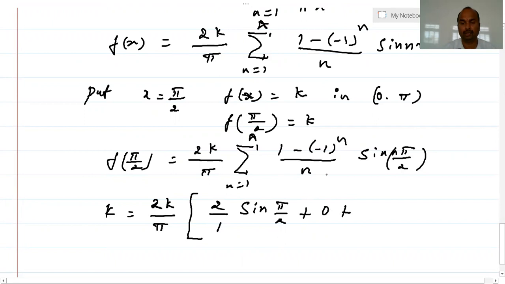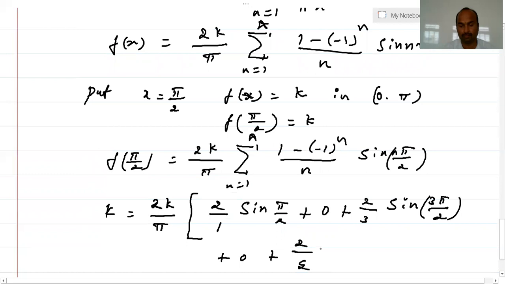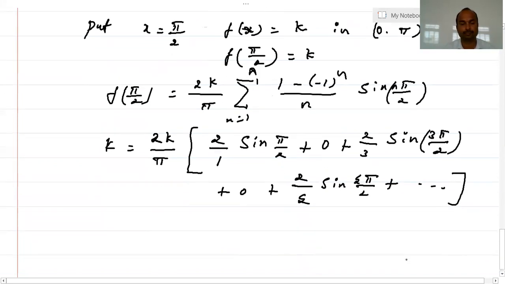If n is 3, again this becomes minus 1, minus into minus plus, we will get 2 by 3 and sine 3 pi by 2. When n is 4, it will be 0. When n is 5, again this becomes minus 1, so it will be 2 by 5 sine 5 pi by 2. So the next term will also be 0, and it will continue like that.